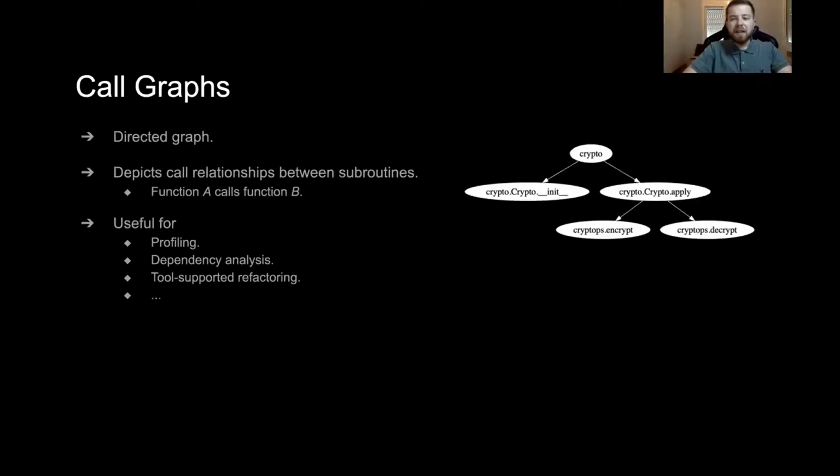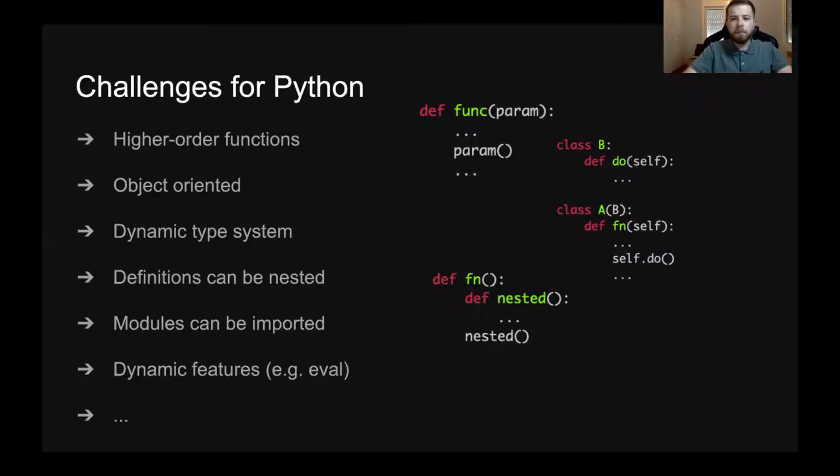Call graphs are directed graphs where nodes correspond to functions and edges denote calling relationships between them. They are very useful for profiling, dependency analysis, tool-supported refactoring, and many more. Generating call graphs for Python programs is not an easy task.